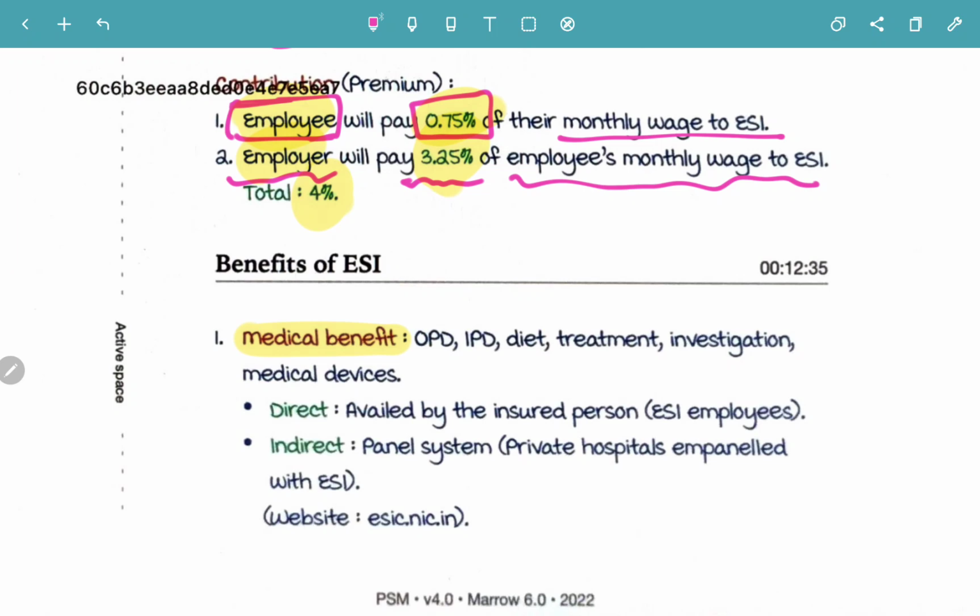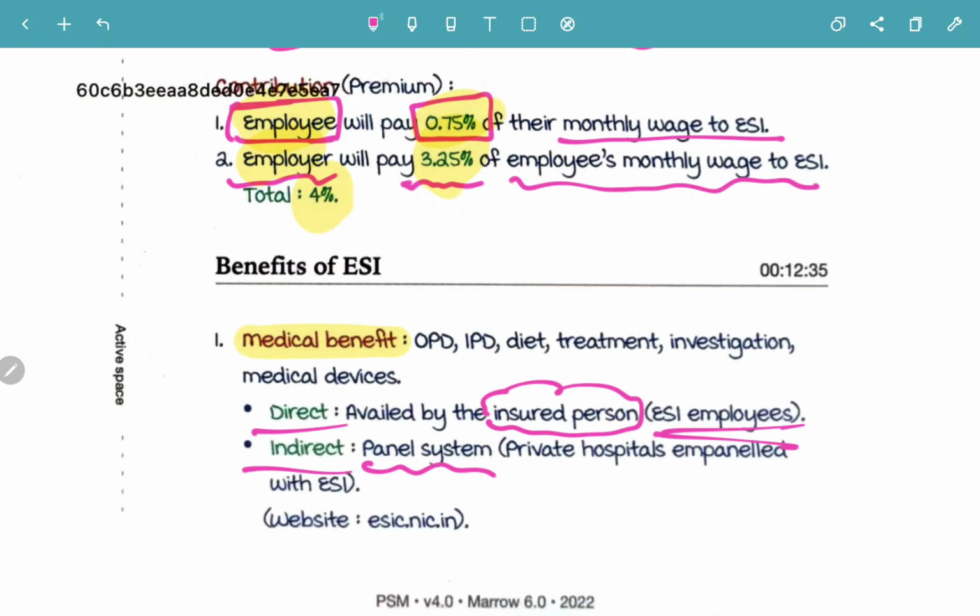OPD or IPD, diet, treatment, investigation, medical devices, all of these are the medical benefits they are going to be getting. So it can be either a direct benefit or indirect benefit. Direct is availed by the insured person itself. That is, insured person is whom? The ESI employees. Whereas the indirect benefit is by the panel system. Panel system means the private hospitals are going to be empaneled with the ESI. There are certain private hospitals that will be empaneled with the ESI, that is panel system.